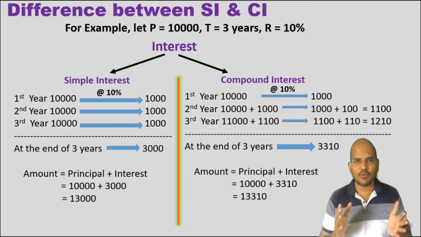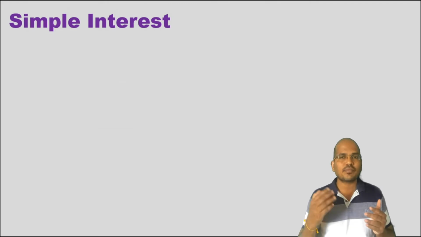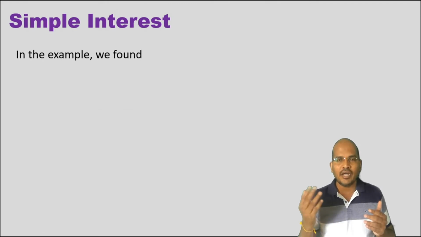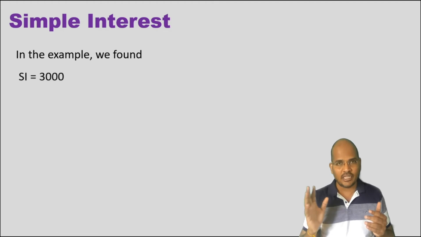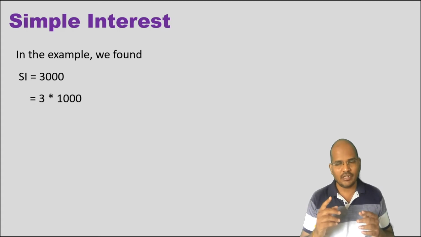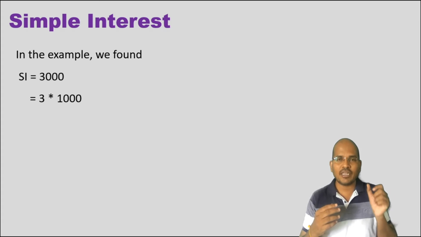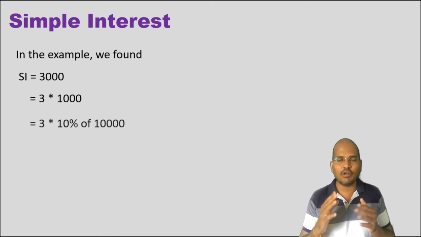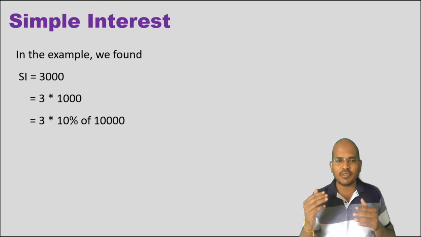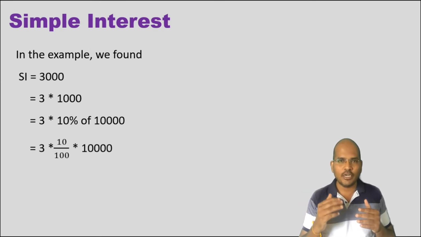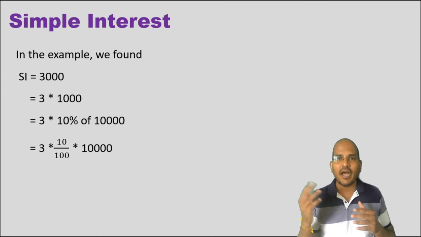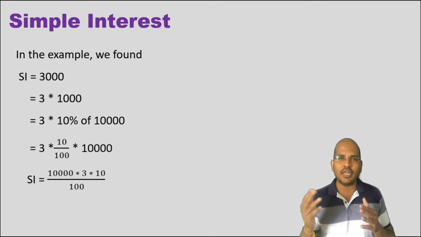Now let us step into the concepts of simple interest. We observe that the interest at the end of 3 years was 3,000 rupees, isn't it? You can write this 3,000 as 3 into 1,000. Why 3 into 1,000? Because 1,000 is the interest obtained on 10,000, so 1,000 is 10% of 10,000. I can write 10% as 10 upon 100. Now it becomes 3 into 10 upon 100 into 10,000. Shuffling them, I get 10,000 into 3 into 10 by 100.